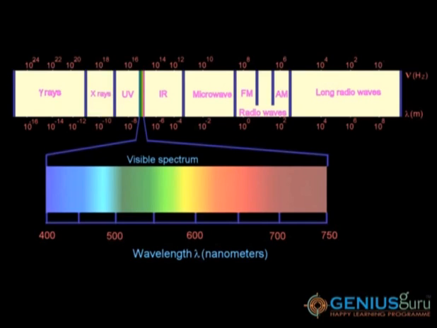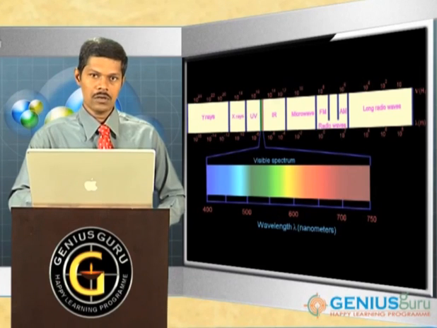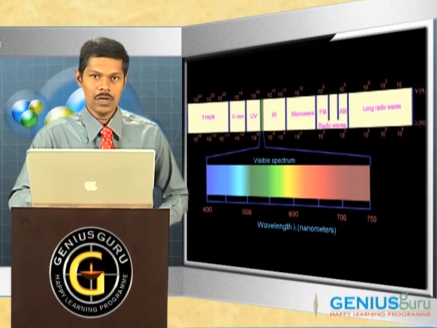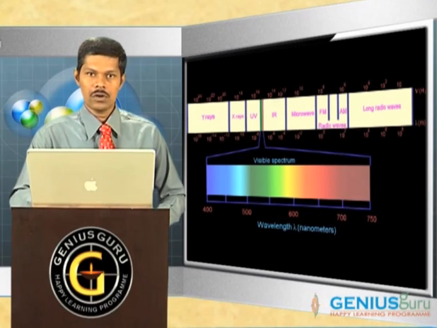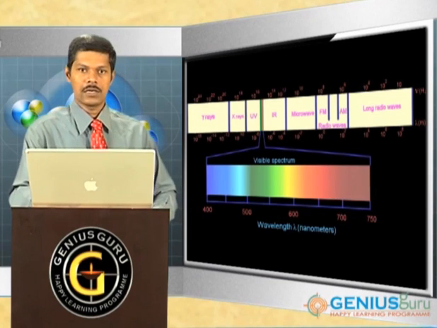We have so many types of radiations. These are called the electromagnetic spectrum. Among these different types of radiations, X-rays are suitable for viewing this electron. That means the dimensions of the electron will be matched with the wavelength of the X-rays. Therefore, in order to view the electron around the nucleus, we must make X-rays incident on the electron.